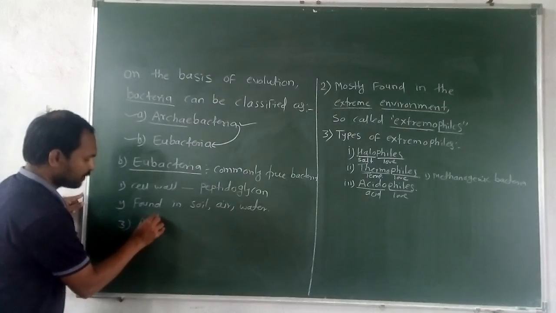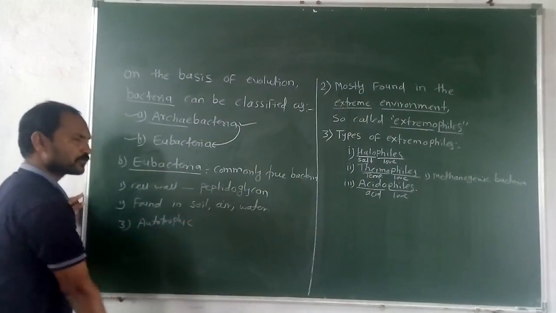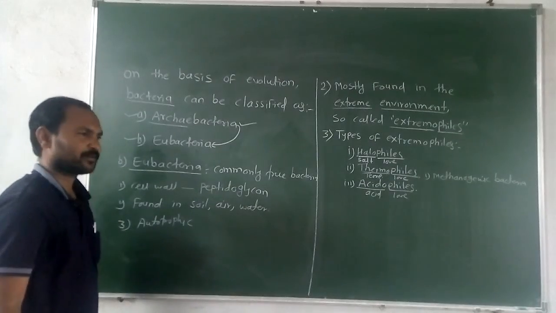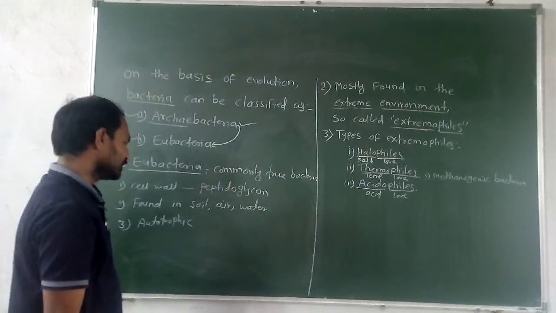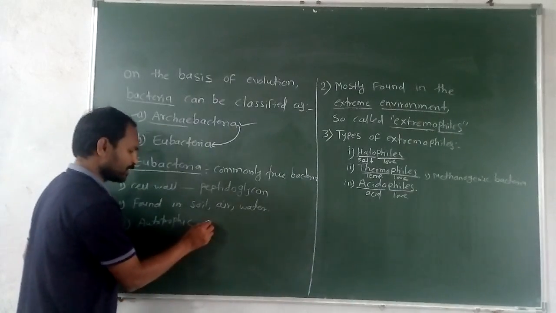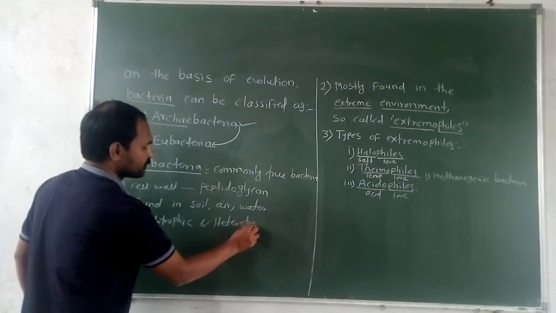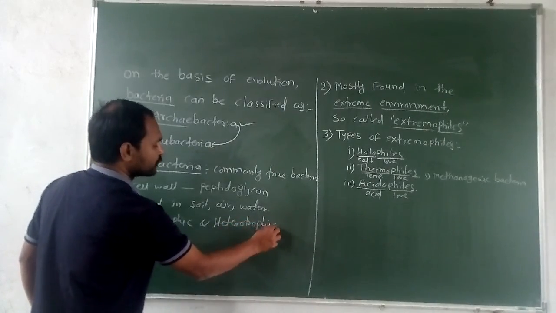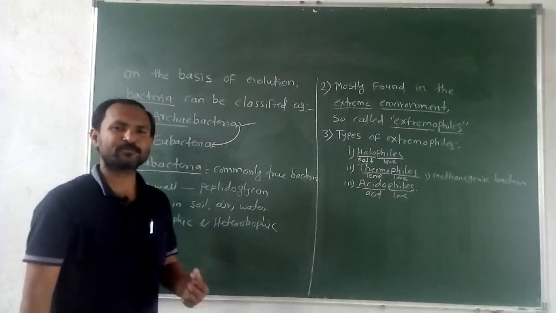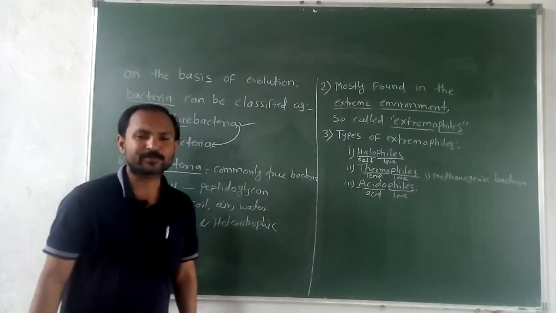Now their mode of nutrition, that is autotrophic or heterotrophic. Some bacteria can prepare their own food, so such bacteria are called photoautotrophic or chemoautotrophs, and some bacteria are heterotrophic, meaning they depend on others for their nutrition. Mode of nutrition means how they obtain their food.